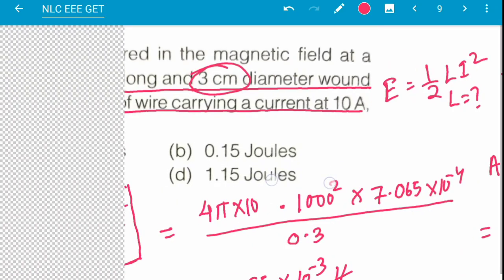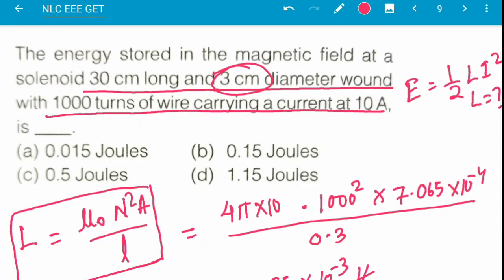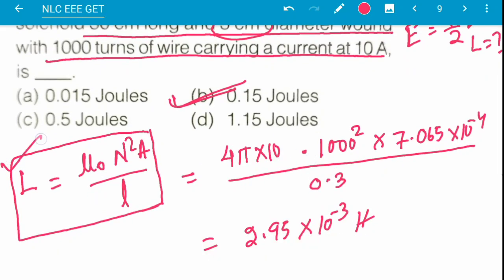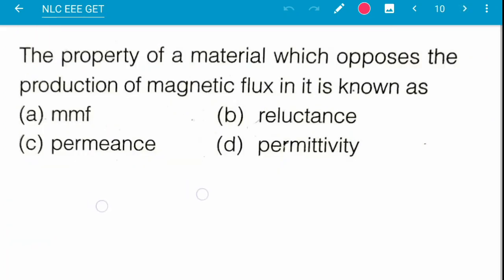So this type of question may come. So here answer is 0.15. Here the important thing is this one, mu 0 N square A by l. If some core is present in the solenoid, suppose iron core, we have to put here the mu r, that is relative permeability.